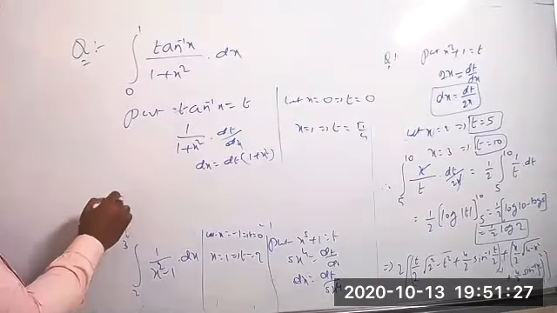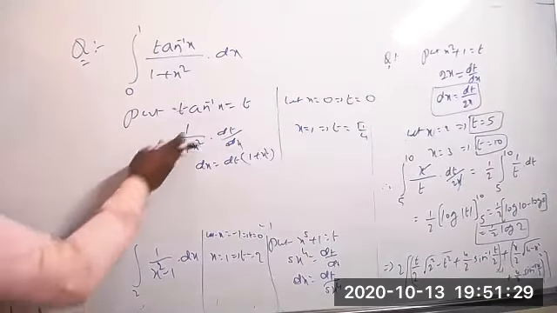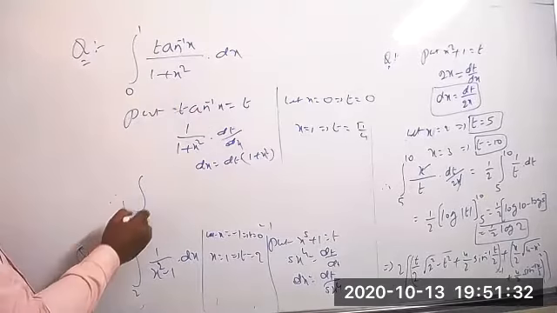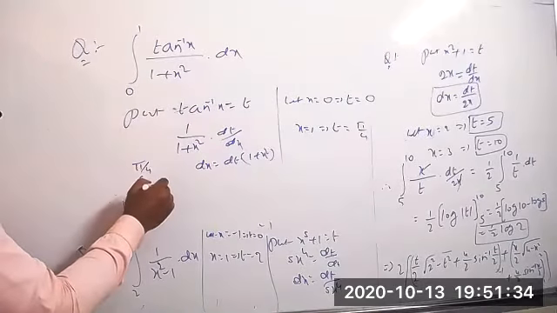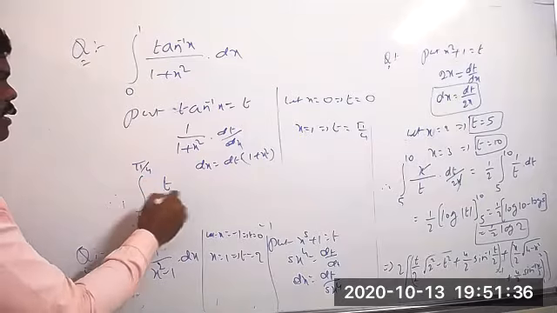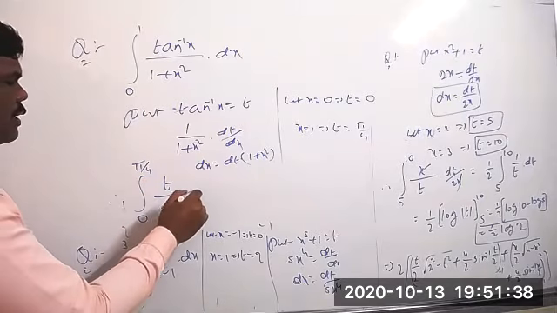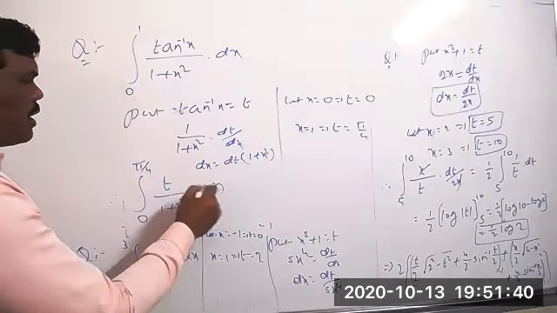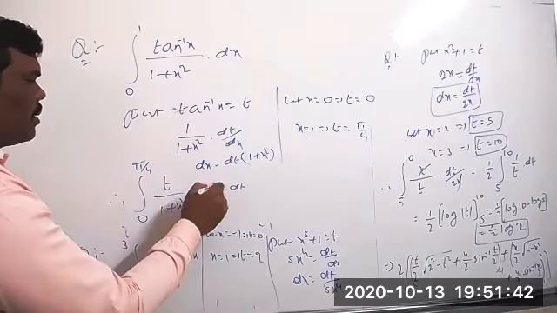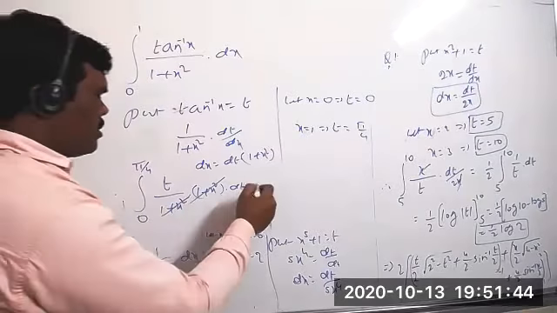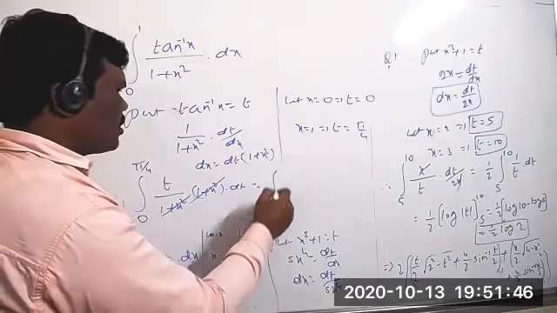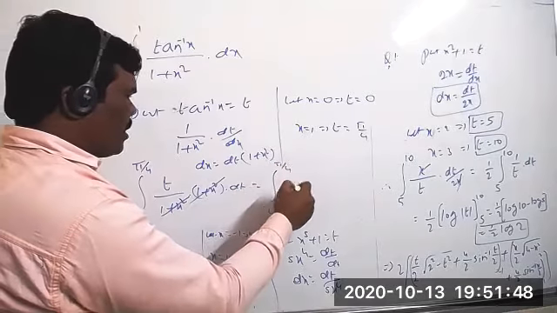Therefore, the integration, with the limits changed, from 0 to pi by 4, tan inverse x equal to t, and 1 plus x square into dt, and clearly these will cancel. So the integration from 0 to pi by 4 of t into dt.